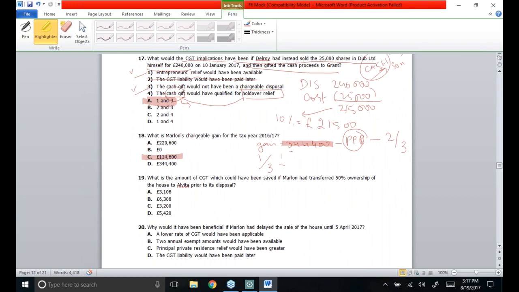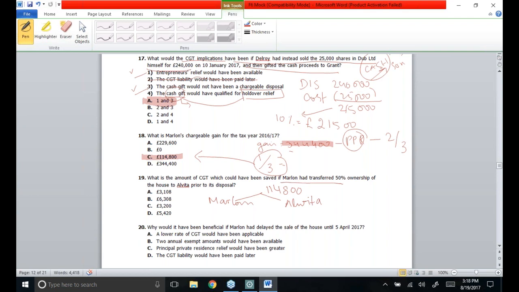As you could see, 1/3 of the property is chargeable, and the chargeable gain is 114,800. In this case, if Marlin had transferred 50%, half of the ownership to Elvita, then 50% of the gain would be chargeable on Marlin and 50% on Elvita. The gain figure is 114,800.